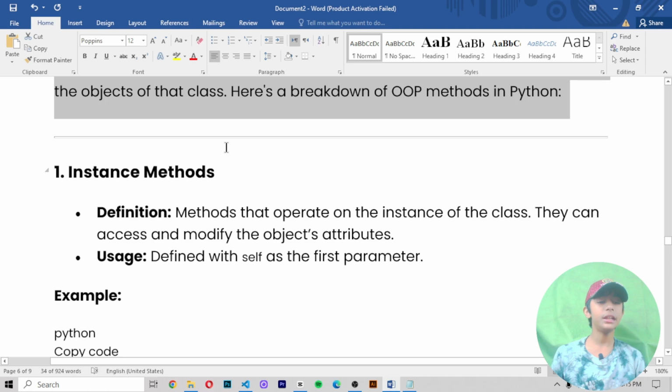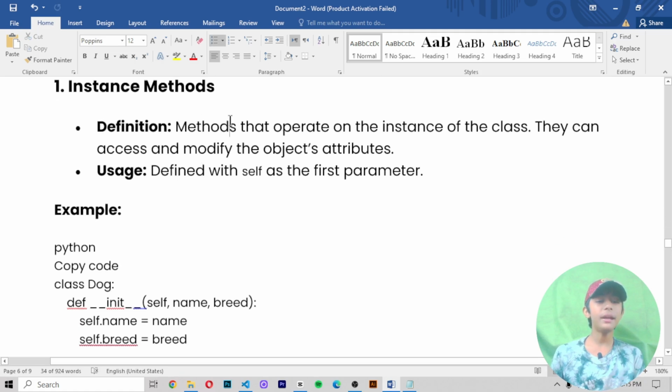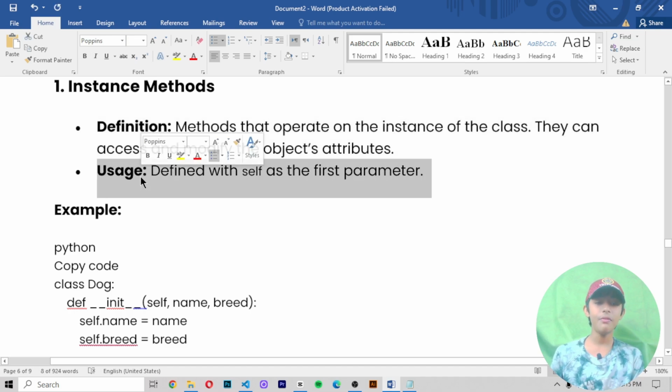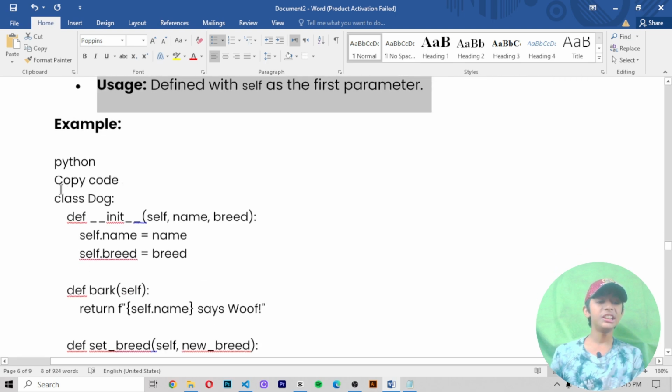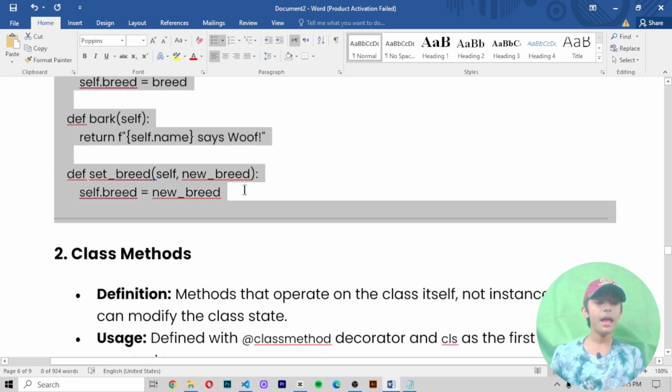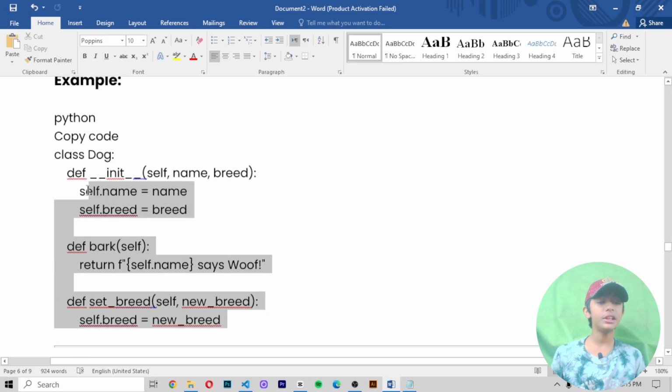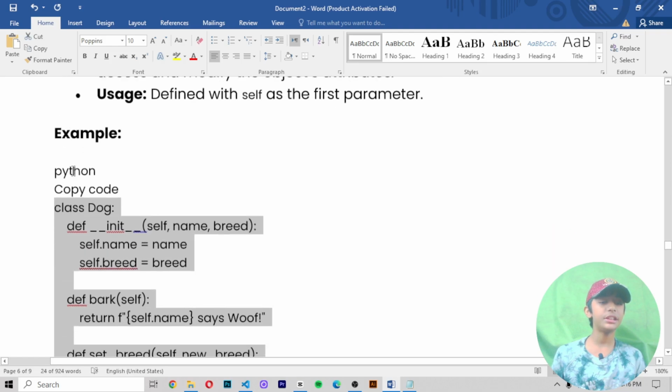First, instance methods. Definition: methods that operate on the instance of the class. They can access and modify the object attributes. Usage: defined with self as the first parameter. This is an example, you can see it. Now let me copy this example. This is an example of instance methods.